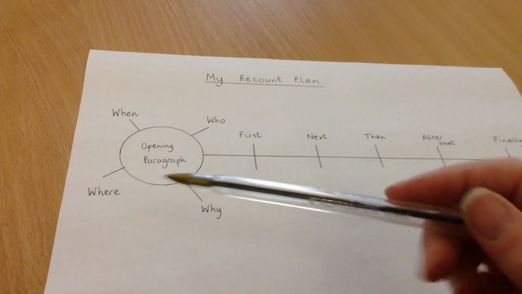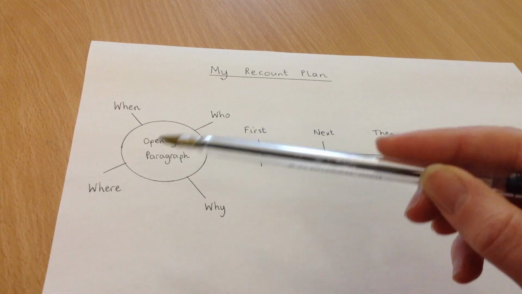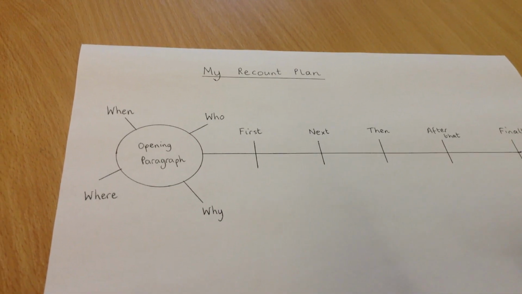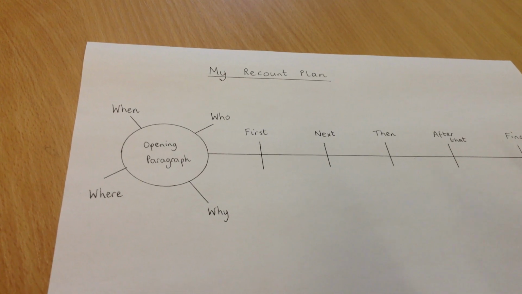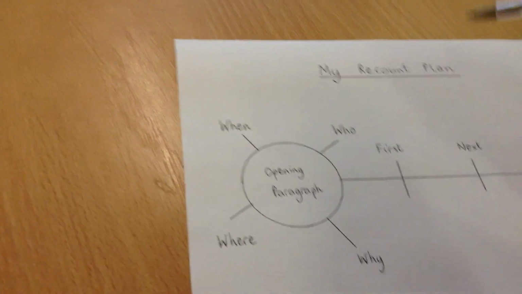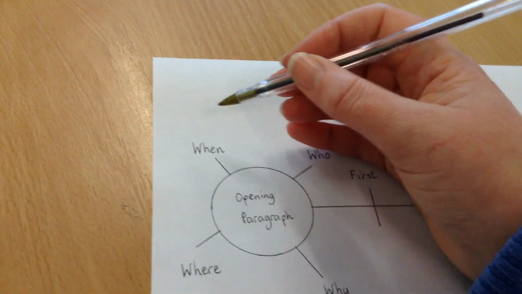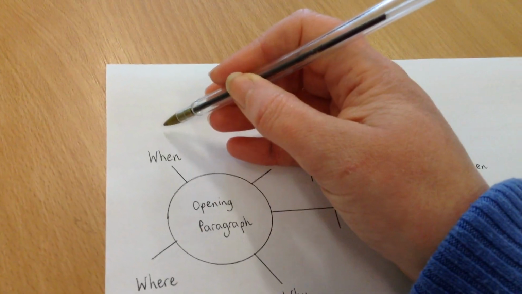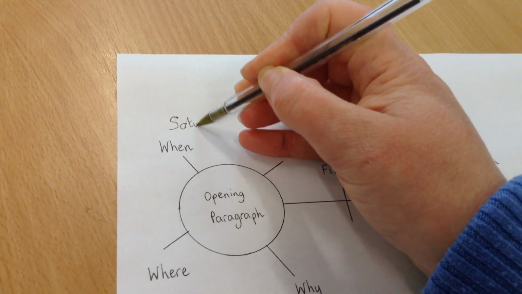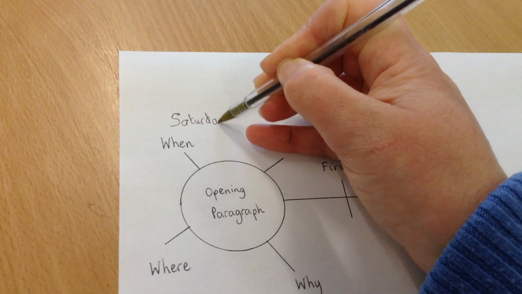So this bit here, where the circle is, where the open paragraph is, the first thing that you're going to say in your recount is when you went, who you went with, where you went to and why you went. So when you're writing the plan, you need to put a day here. So I'm going to say that I'm going to go on Saturday. So all you need to write is Saturday.